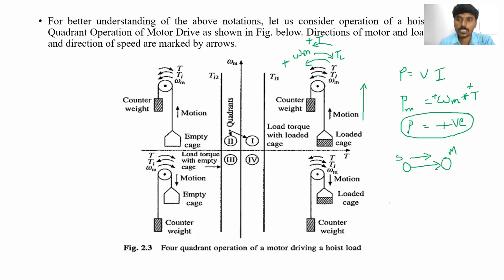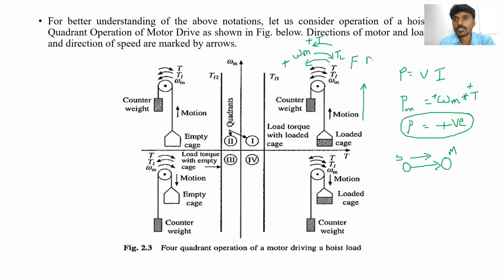So that's why in the first quadrant, the motor speed is positive, torque is positive, voltage is positive, current is positive, so the power is also positive. If the power is positive, the motor works in motoring mode, converting electrical energy into mechanical energy. So the motor rotates in the forward direction and converts electrical energy into mechanical energy, that is the motoring mode.